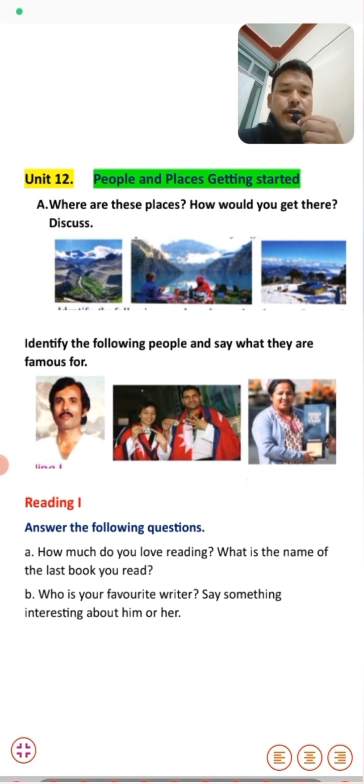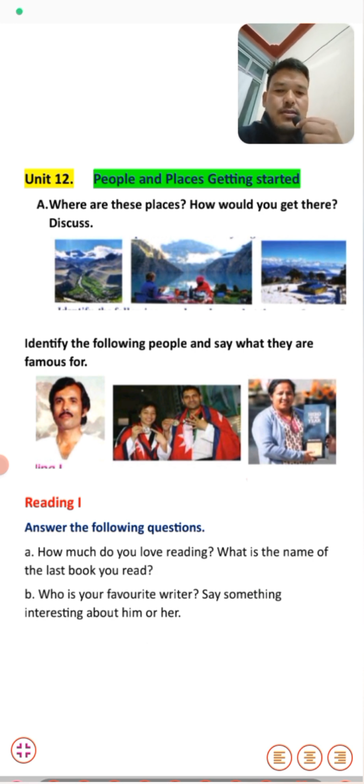I think you all should love reading books apart from your school books, and you must read all other books, students. And what is the name of the last book? You have to tell what was the last book that you read. And B is, who is your favorite writer? Say something interesting about him or her.